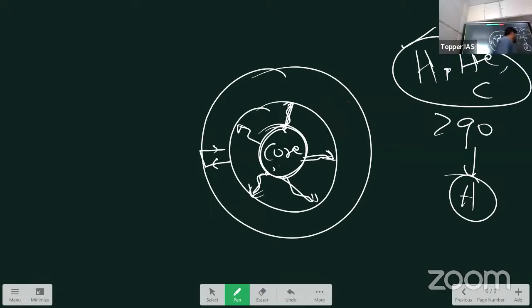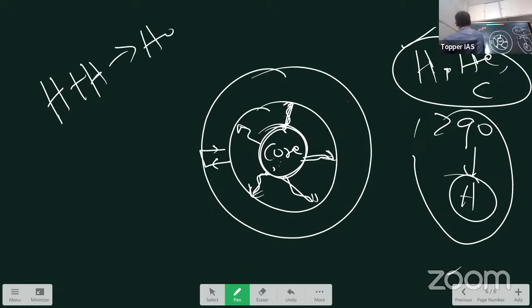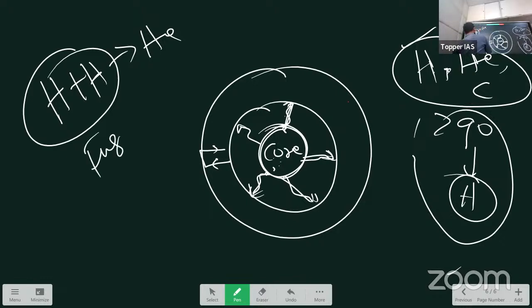So what does it show that the sun has more hydrogen? It shows that the sun is still young because it has sufficient fuel to burn, right? What happens in the core is a process called nuclear fusion. Nuclear fusion means two hydrogen nuclei meet and combine to form helium. So this process is called nuclear fusion. It's not fission, it is fusion, right?